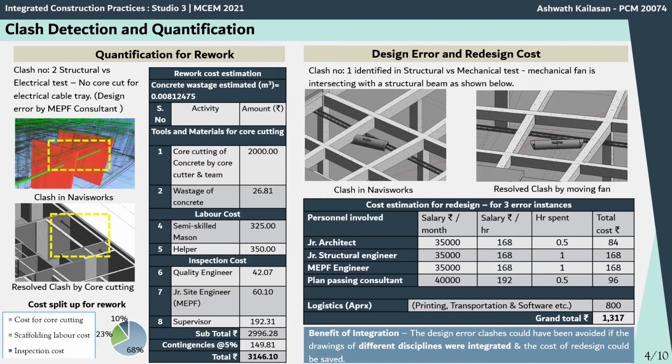Similarly, in case of design errors, the image here shows the intersection of the jet fan with the structural beam. So similar to this, several design errors were there. So 3 such instances were taken, and then the various parameters which would incur the cost are considered. For example, the personnel involved, the logistics involved, like printing, transportation, software, etc. So this comes out to be 1,317 for these 3 instances. So if these clashes are resolved during the design phase itself, this cost could be saved.